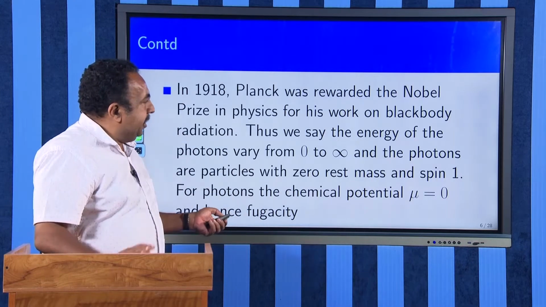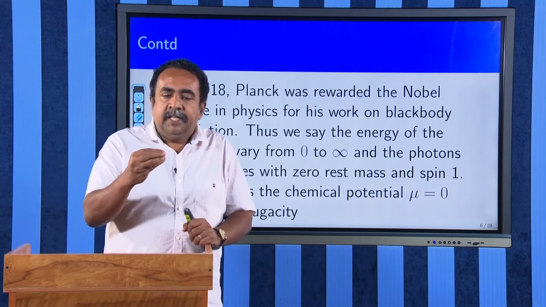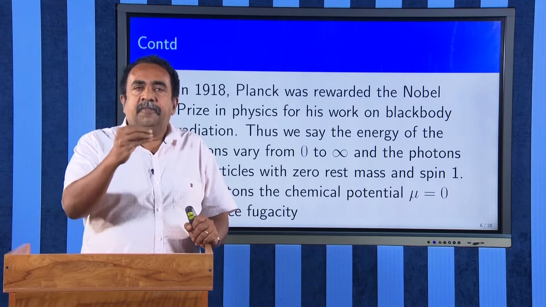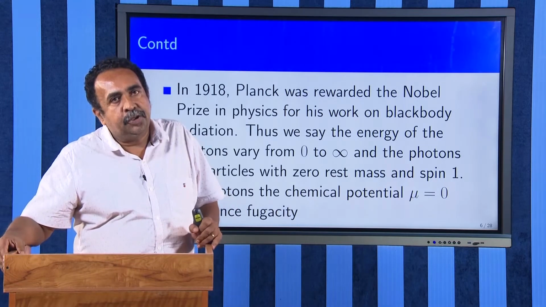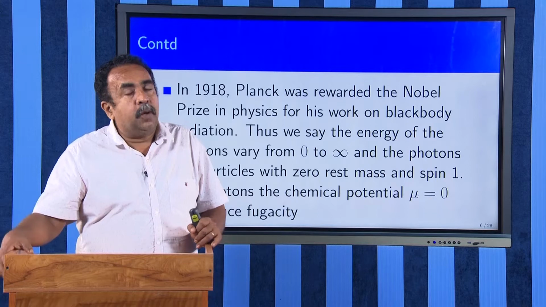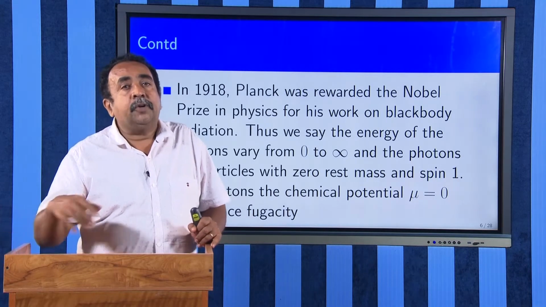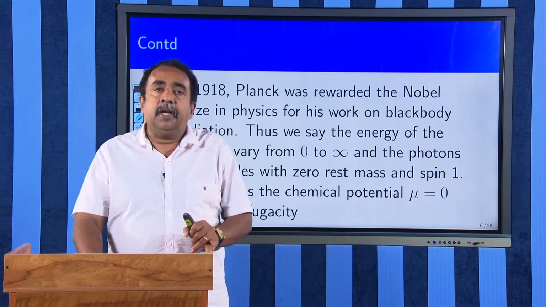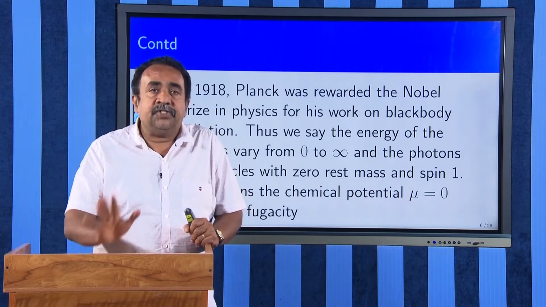Therefore, the energy will be E equal to h nu, and we will take that the basic particle responsible for black body radiation is a photon, whose energy is E equal to h nu, and the spin of the photon is 1. The chemical potential, that is the work done to create or destroy a photon, is taken as 0.